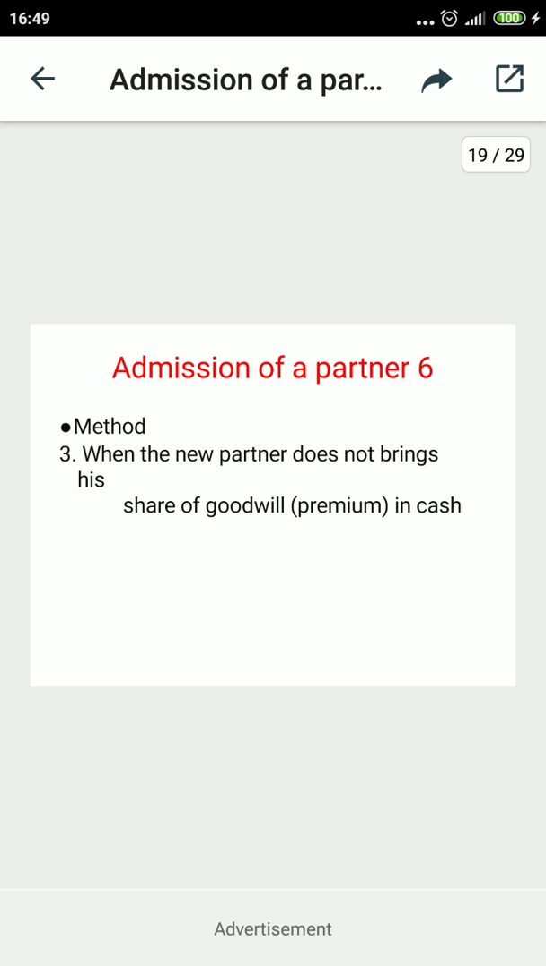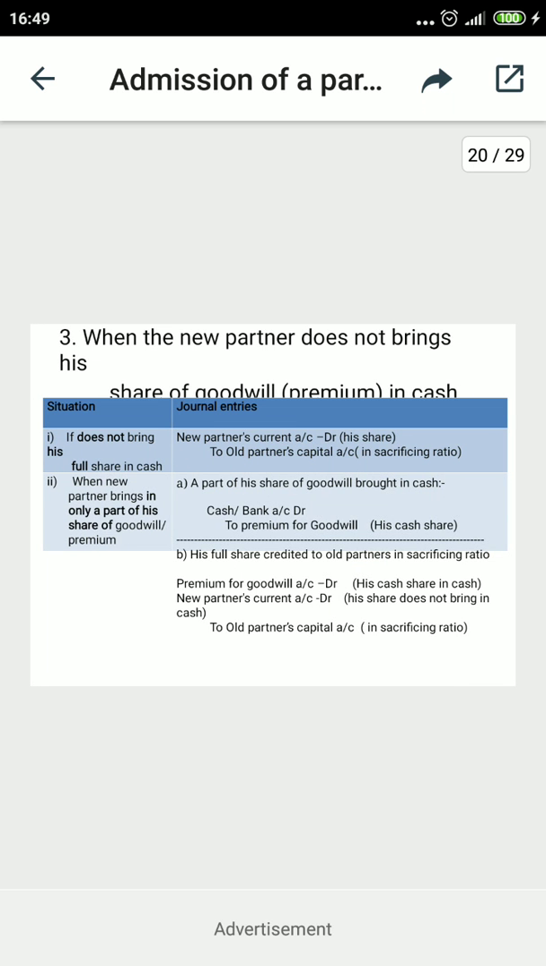In this topic I am moving towards the third method of the treatment of goodwill when a new partner is admitted. Condition number three: when the new partner does not bring his share of goodwill, or premium, in cash. Before we start the third method, please recall your first two methods. First is goodwill paid privately by the new partner. Secondly is goodwill brought in cash. But now I am moving towards when he does not bring his share of goodwill in cash.